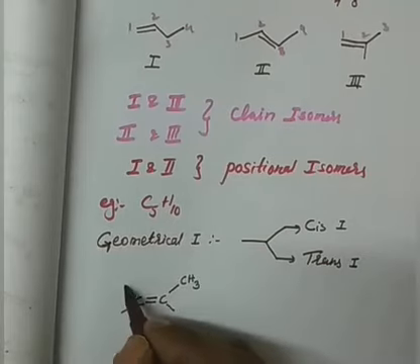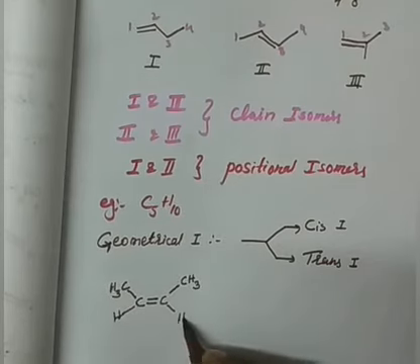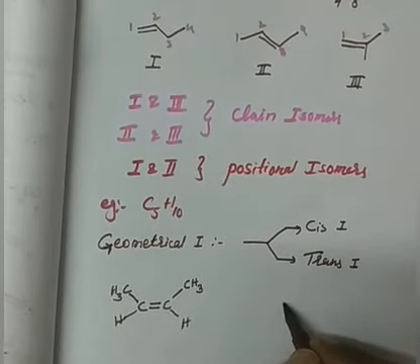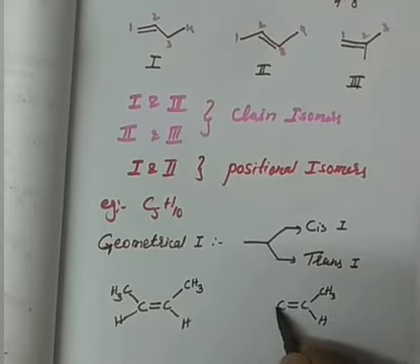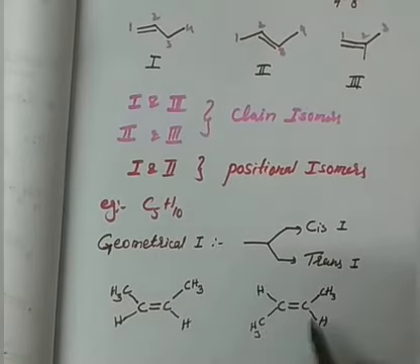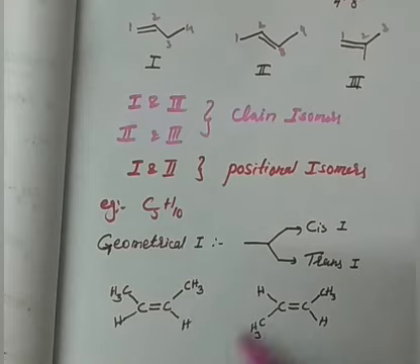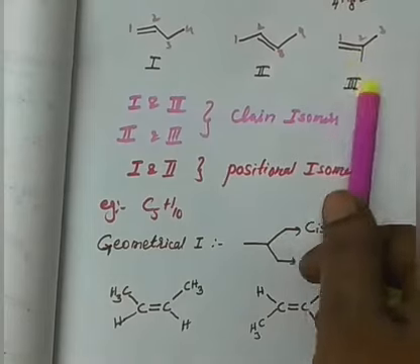This arises due to the spatial arrangement of the groups on the double bond. For example, if you see this one, and I write another compound, here is CH3, the same, but here there is a CH3 and here is H. If you observe carefully, the molecular structure is the same, the arrangement is the same, but only the spatial arrangement is different. It is not like positional and chain isomers.